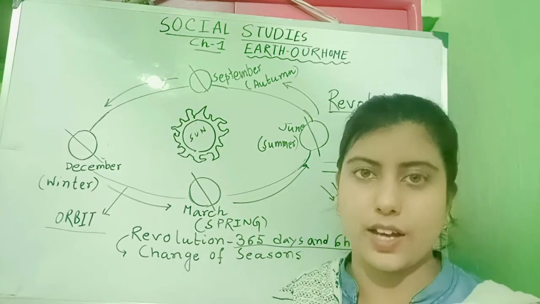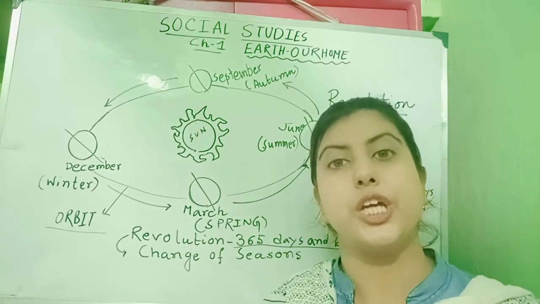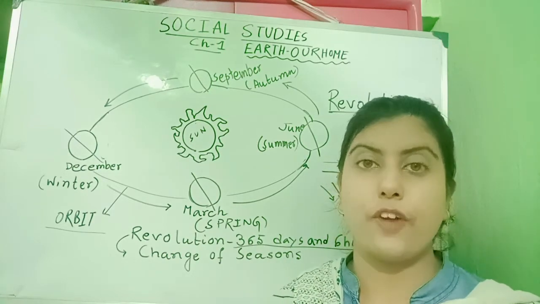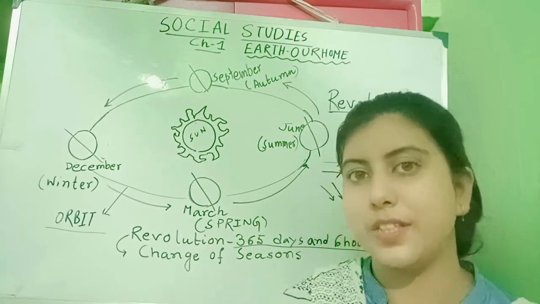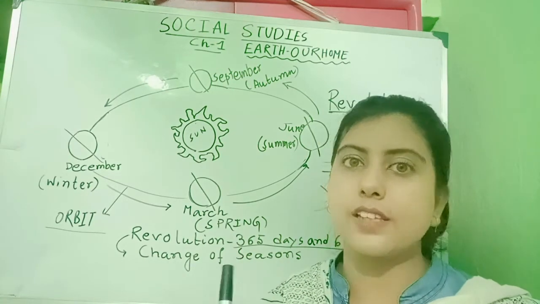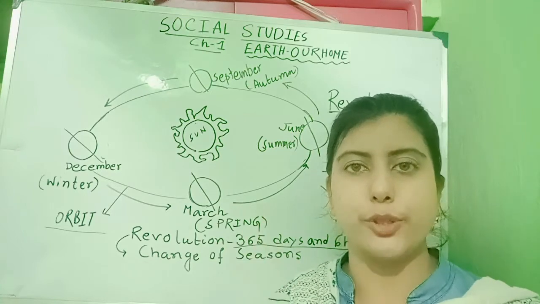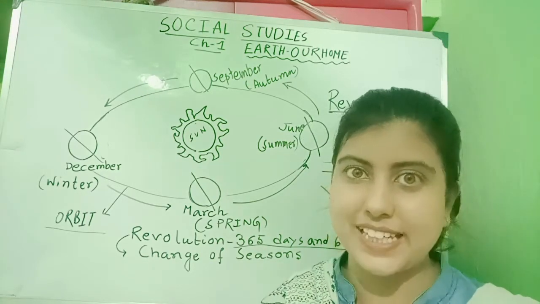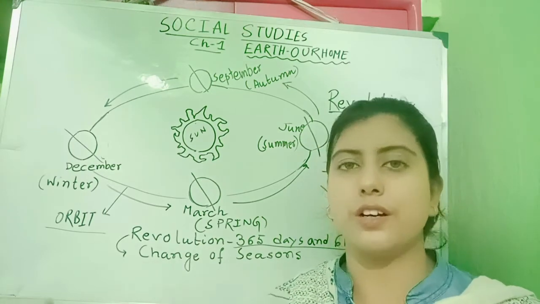And that is why we celebrate New Year throughout the world. Whenever we are celebrating a new year, you will understand that the earth has completed one revolution around the sun, and a new year begins.